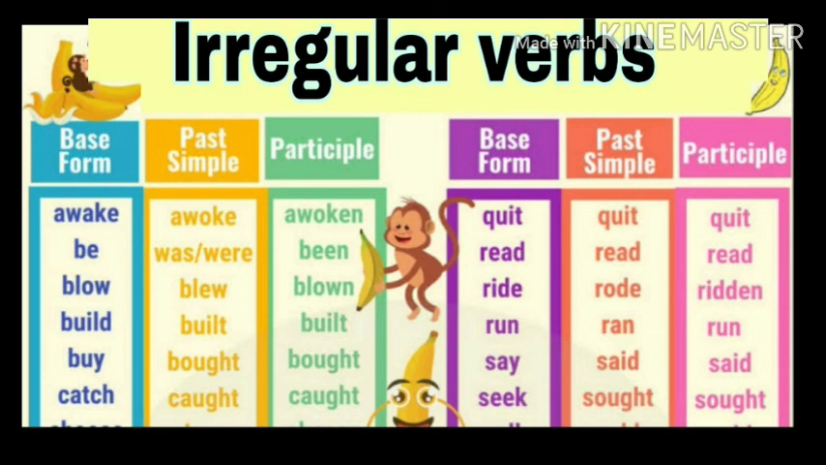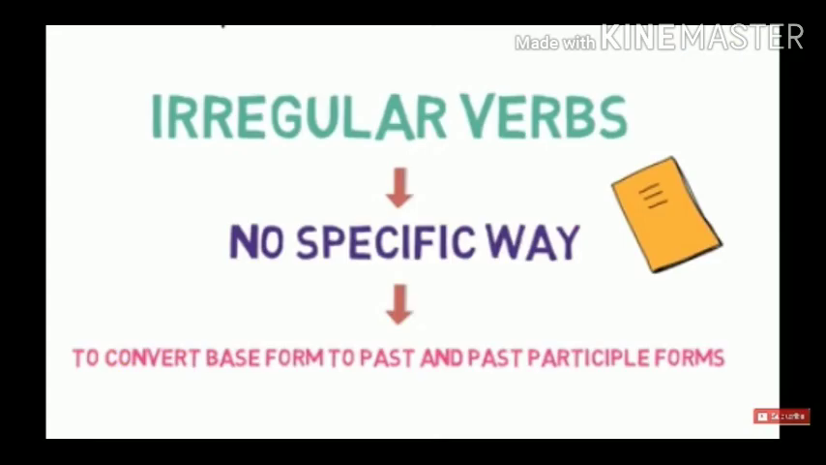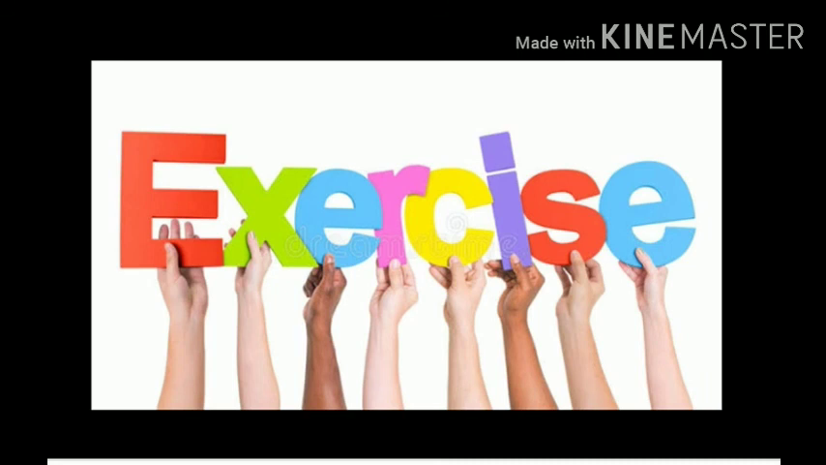As you can understand from the examples for irregular verbs, there is no specific way to convert from base form to past form or past participle form. So you will have to learn them. That's all in this video. Now let's have one small exercise based on this topic.